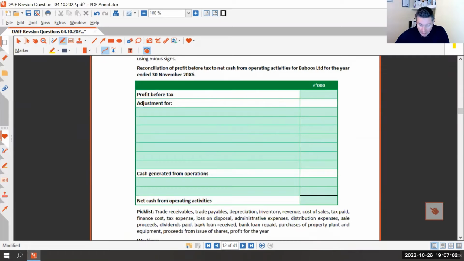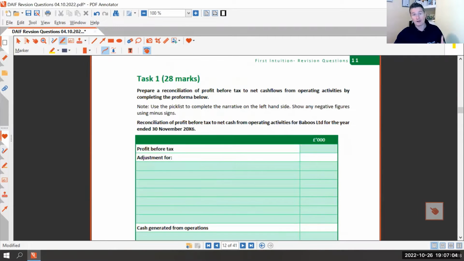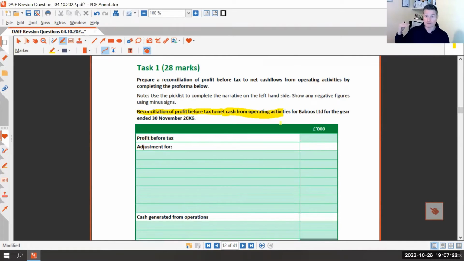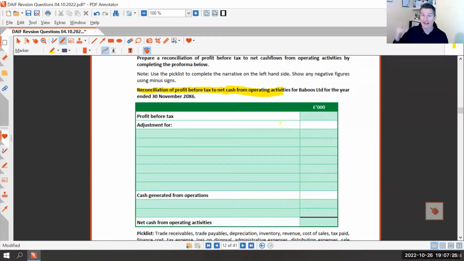Then we've got our first thing we need to do, which is our reconciliation of profit before tax to net cash from operating activities. A bit of a mouthful, but basically what we're trying to do is start with our accounting profit before tax, to come to what is effectively the actual cash effect from what we did during the year.